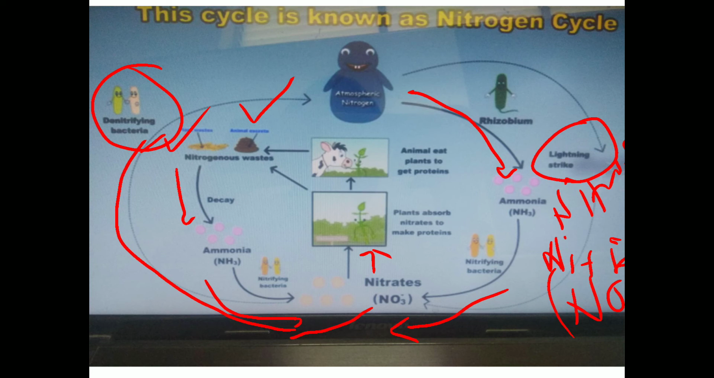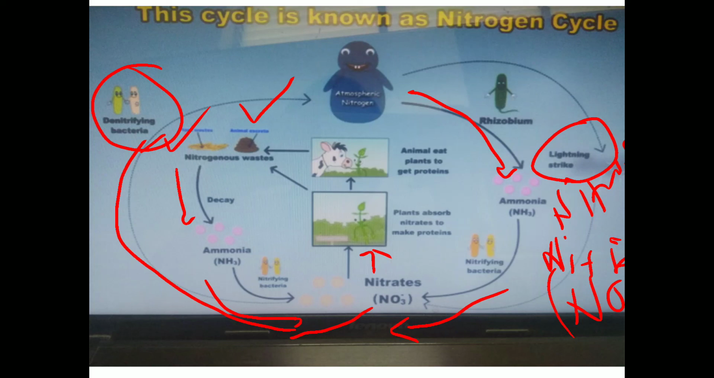This is one of the most important objectives. Then nitrite, which is not directly absorbed by the plants, is converted into nitrate with the help of nitrifying bacteria called nitrobacter. Then similarly, during a lightning strike, the rain comes in contact with the soil. So along with the rain, nitrogenous compounds like nitrate come in contact with the soil. Then that nitrate is absorbed by the plants to make proteins.